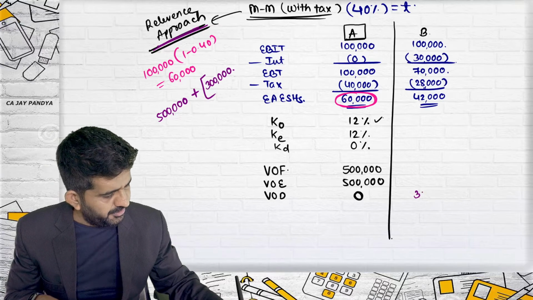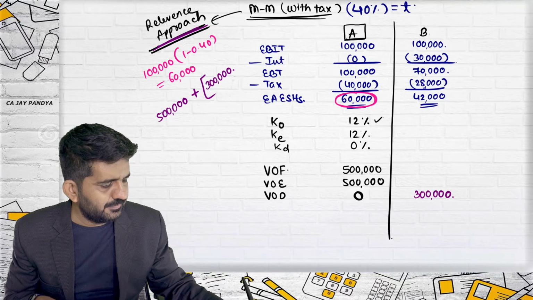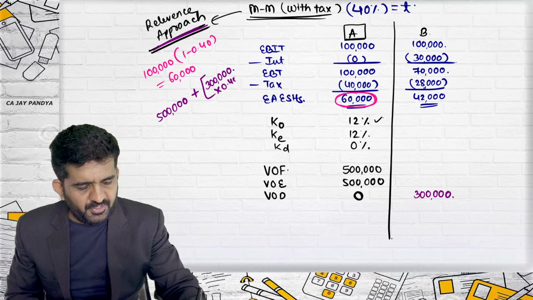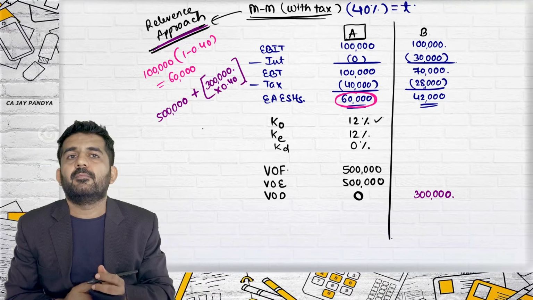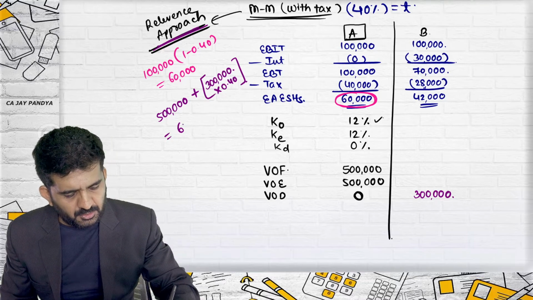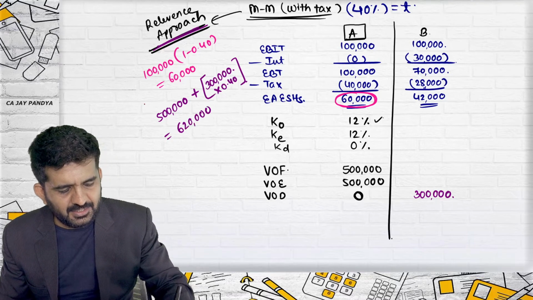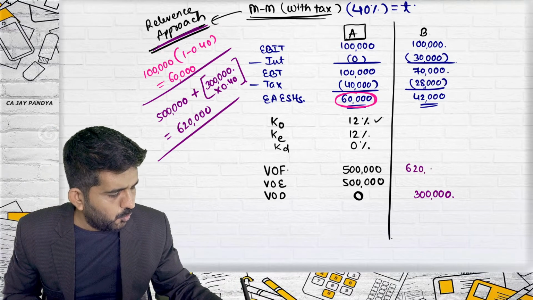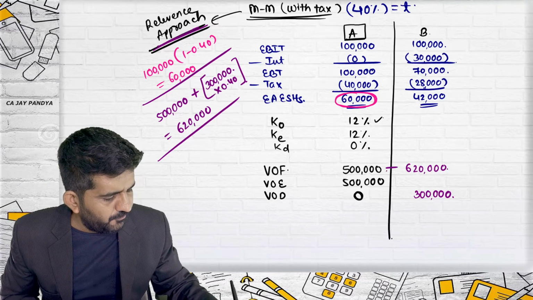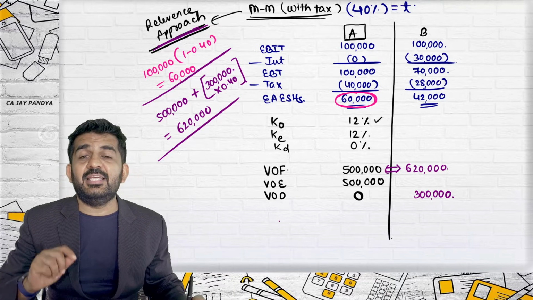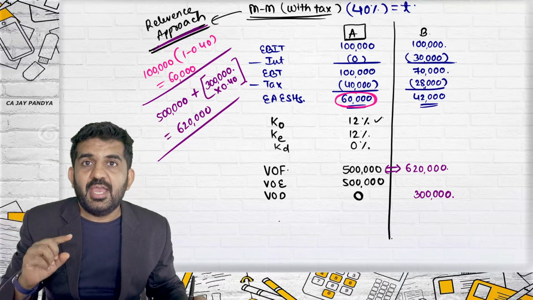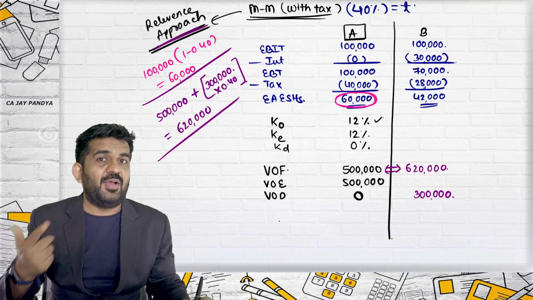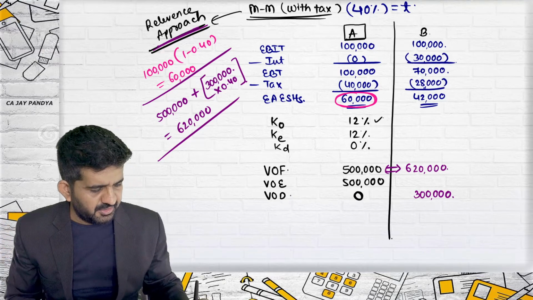We know over here value of debt is 3 lakhs, multiplied by tax rate 0.40. This will be 1,20,000, so this will be 6,20,000, which will be nothing but value of firm. All of you understand? This is a relevance approach. As you are increasing the debt proportion, the risk is increasing, the value of firm is also increasing.